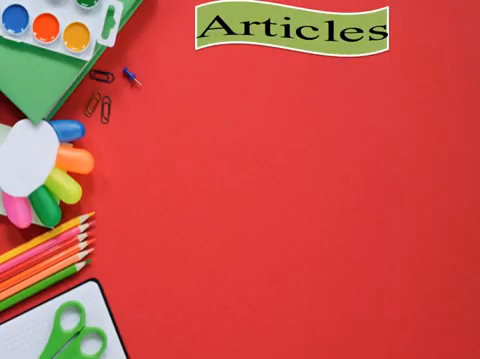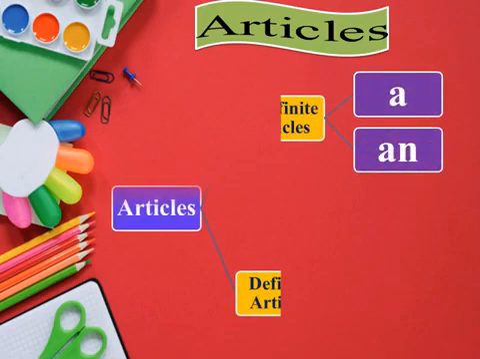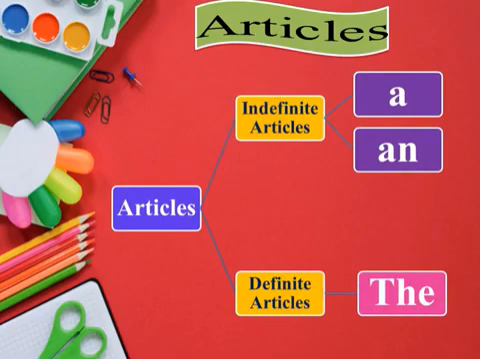Articles. The words a, an and the are called articles. Now we will learn more about articles in detail. Children, articles are divided into two: indefinite articles and definite articles.